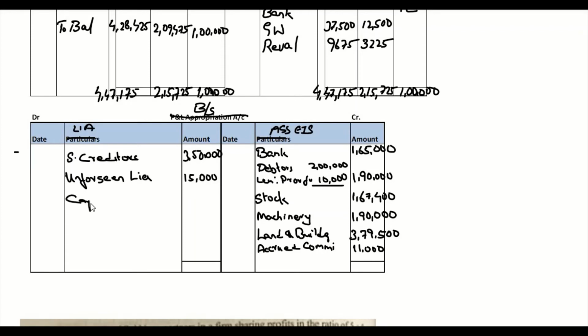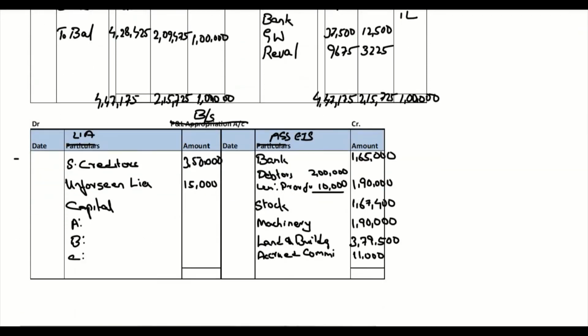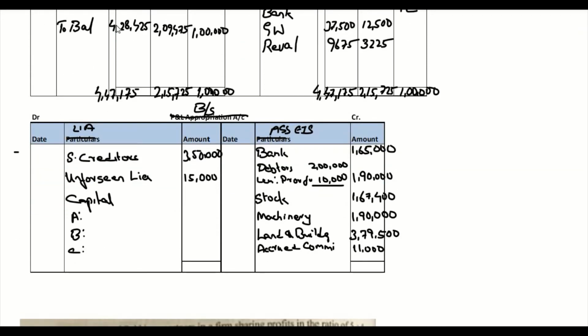Then we have the capital of A, B and C. Capital balances are mentioned here in the capital account, so we are going to take the same balances. For A it is 4,28,425. For B it is 2,09,475.